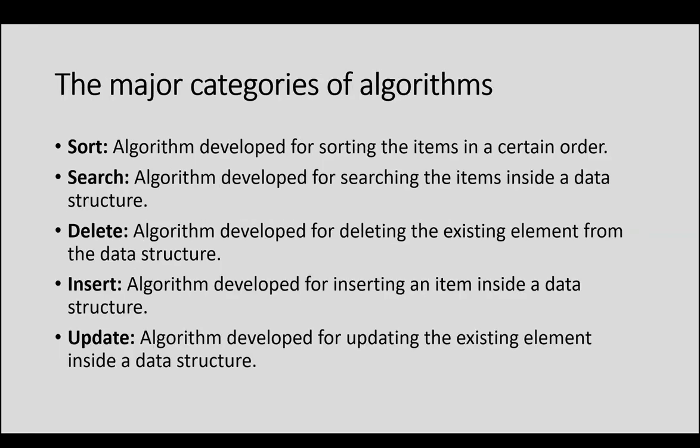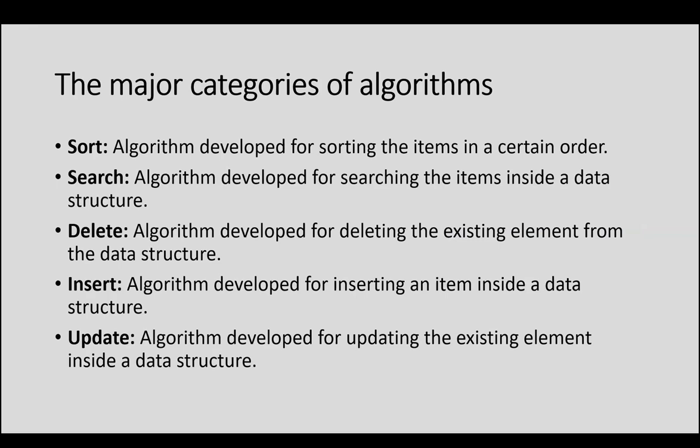So the next concept is about the major categories of algorithms. What are the major categories of algorithm? We have many different approaches in which I can develop an algorithm. Now, when I say algorithm in DS, along with the data structures, what are the different algorithms we are having? Sort, search, delete, insert, update, all these are the algorithms. These things we have learned as operations we perform on data structures.